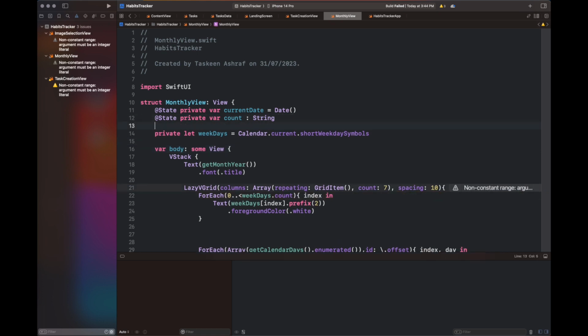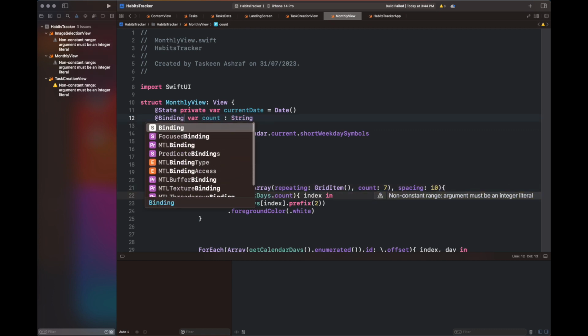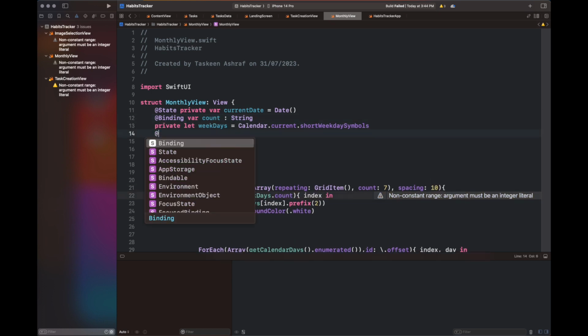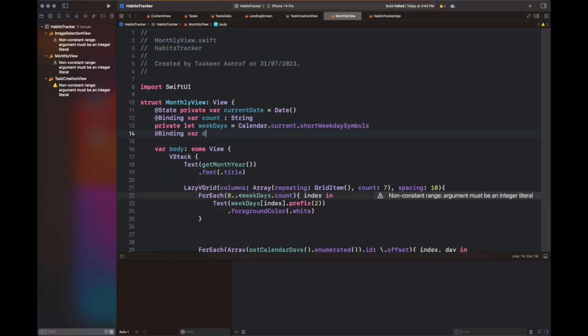Now I'm moving to the monthly view, which basically corresponds to our frequency of notifications on a monthly basis. So I have updated it. I have added a binding array of days there, and we are simply adding the day, which in the case of monthly is going to correspond to the dates that we have scheduled our habit on.